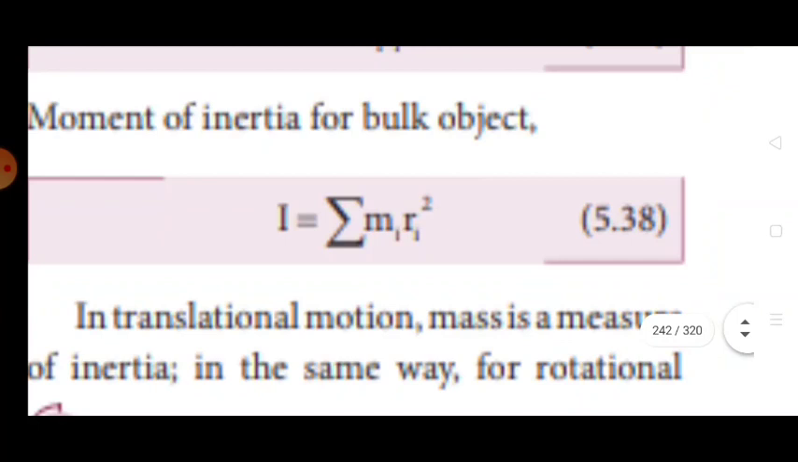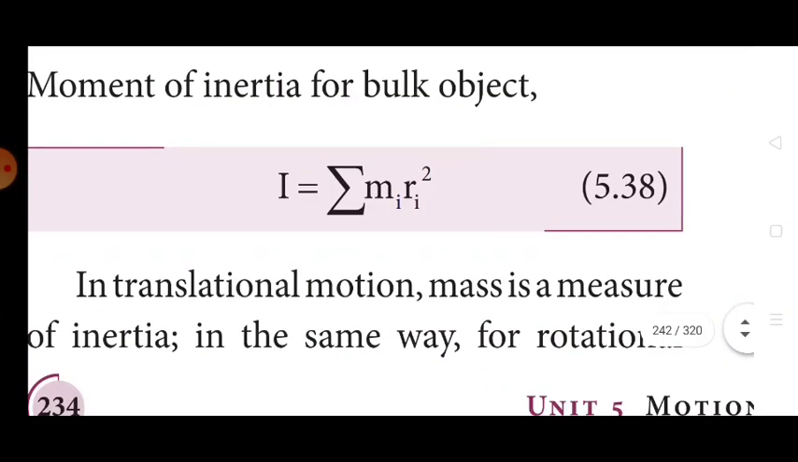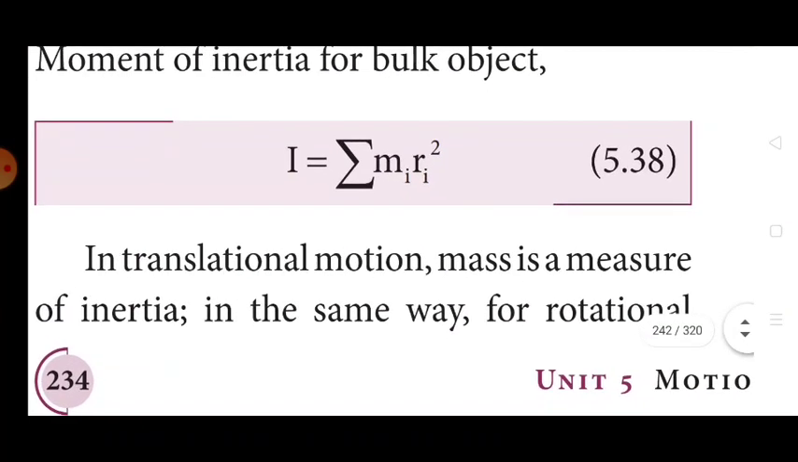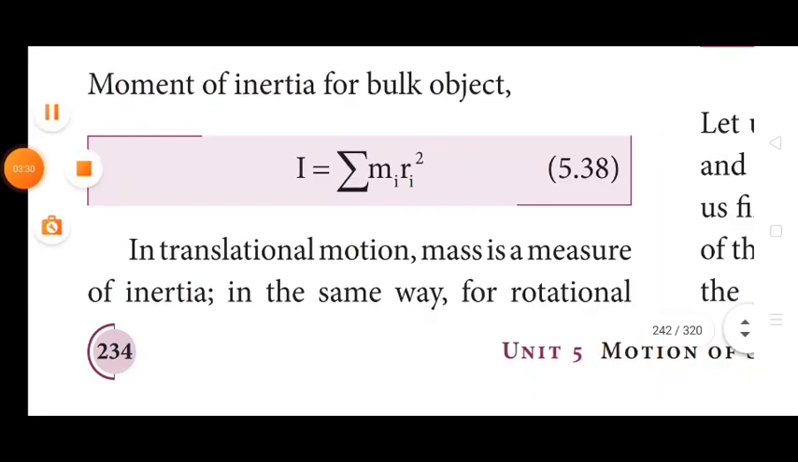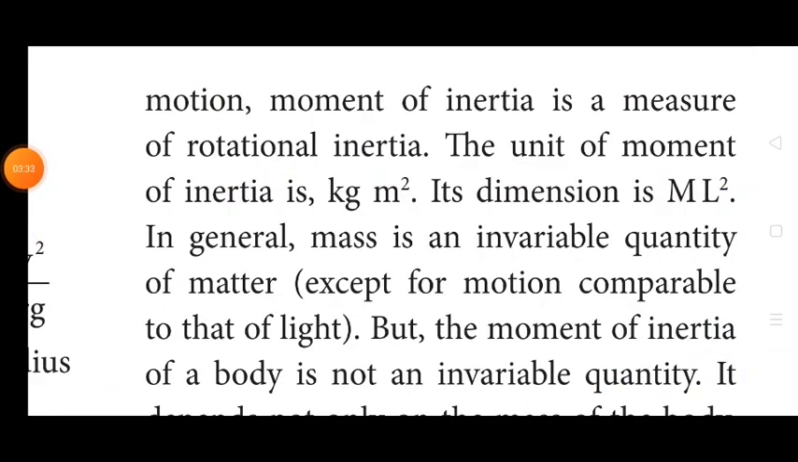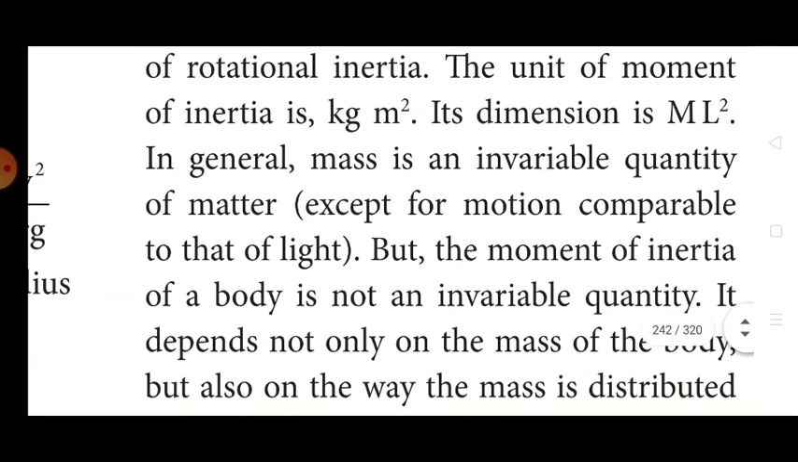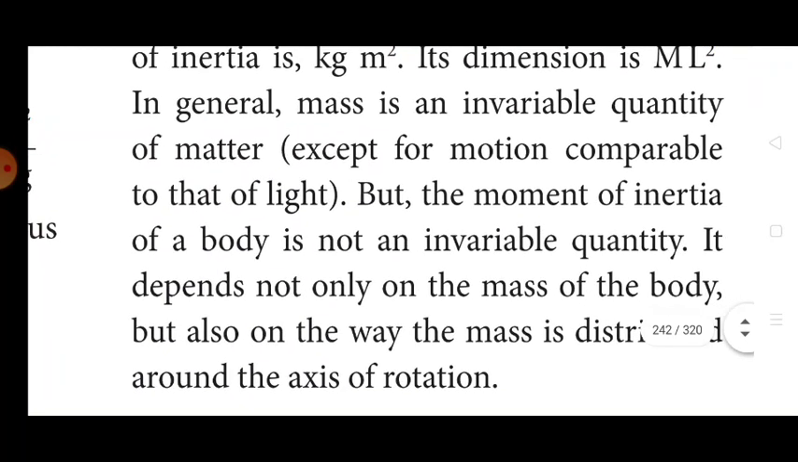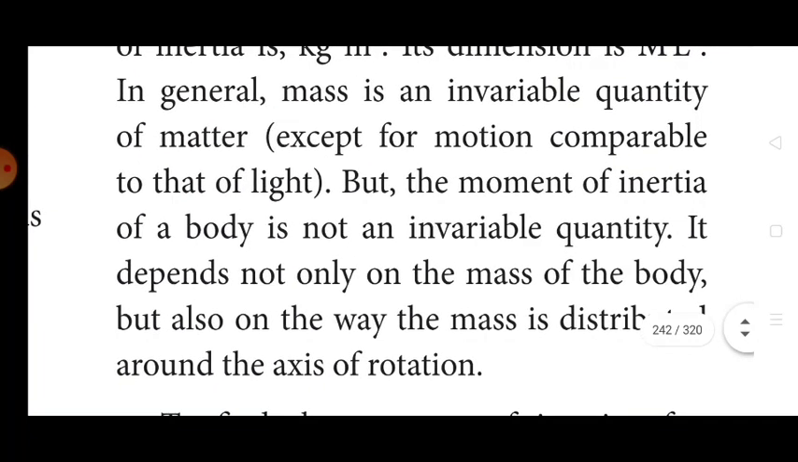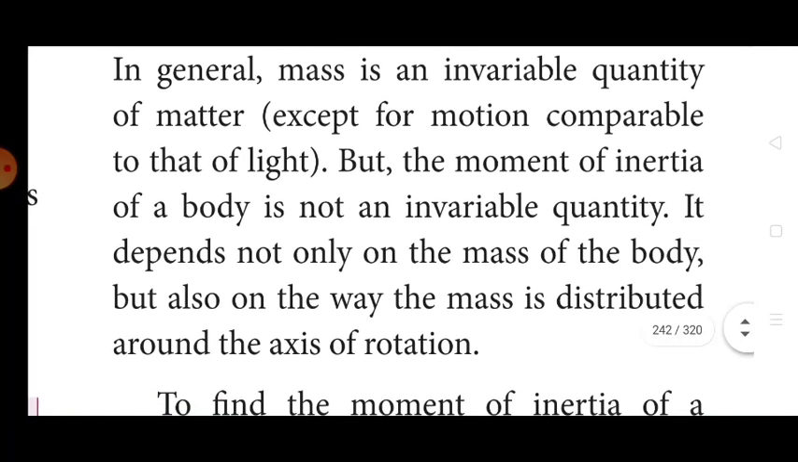In translational motion, mass is a measure of inertia. In the same way, for rotational motion, the moment of inertia is a measure of rotational inertia. The unit of moment of inertia is kg m square. Its dimension is ML square. In general, mass is an invariable quantity of matter except for motion comparable to that of light. But the moment of inertia of a body is not an invariable quantity. It depends not only on the mass of the body but also on the way the mass is distributed around the axis of rotation.